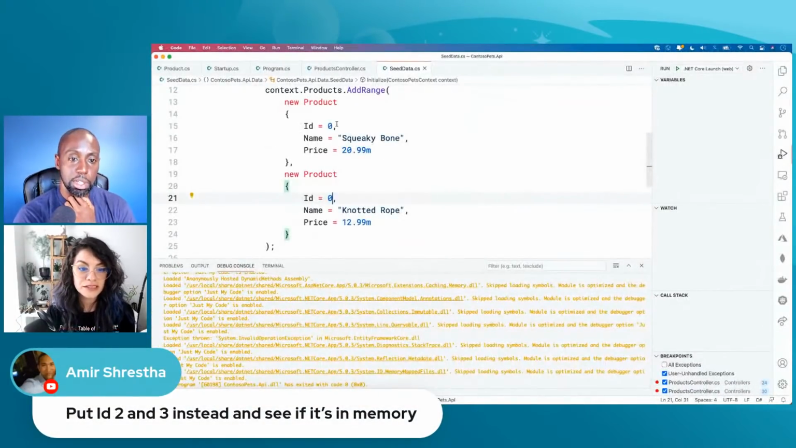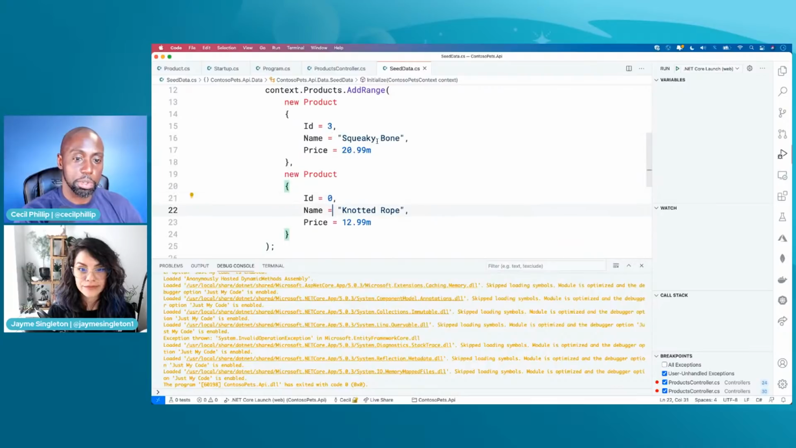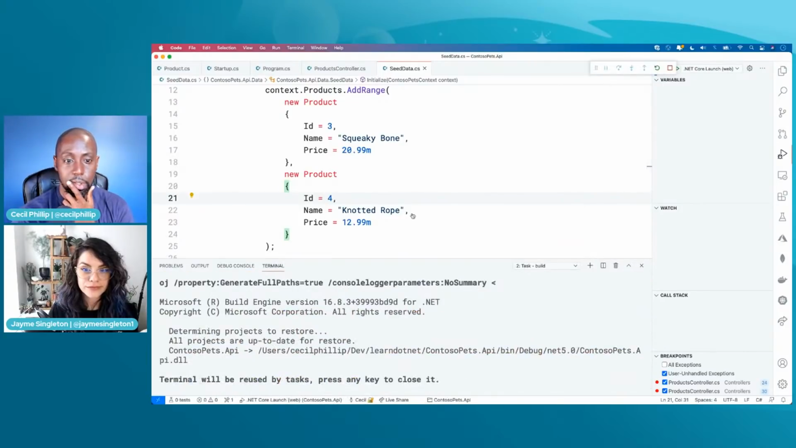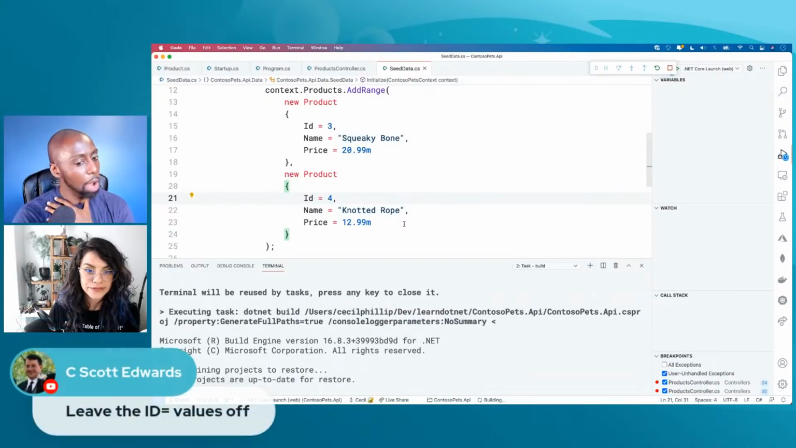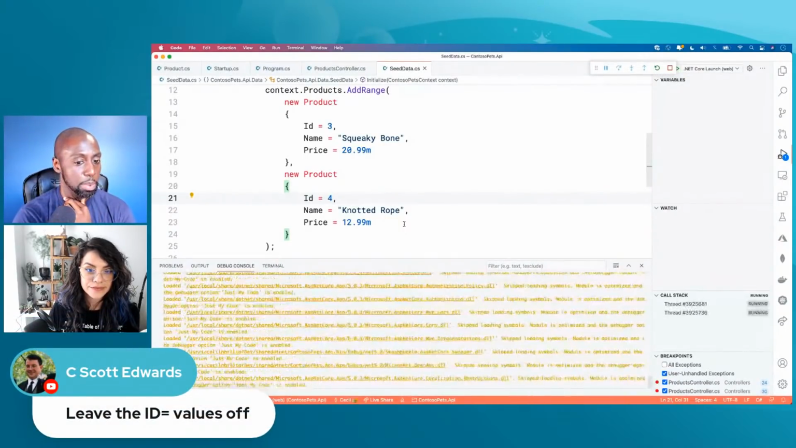So what if I change these? Just putting 2 and 3 and see if it's in memory. Okay, let's do that. Let's do 3 and 4. All right, we're going to save it now. And let's try it again. That is weird. I wonder if it's happening because I'm using records. Do you think it could be a records problem? What if I stop using records?